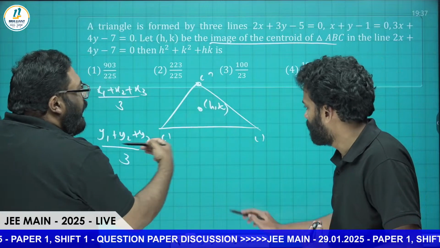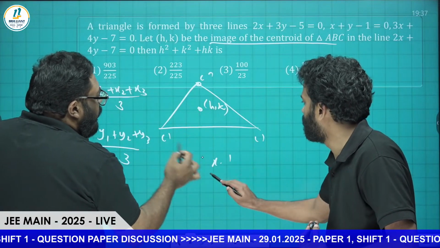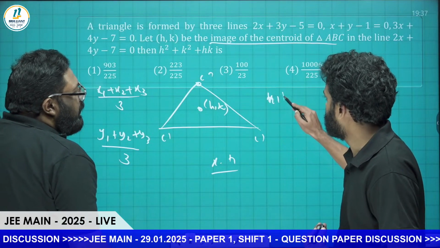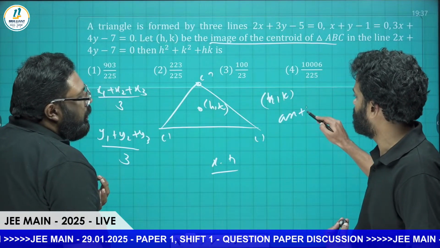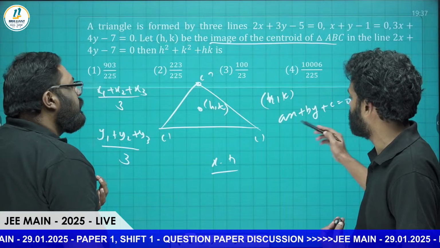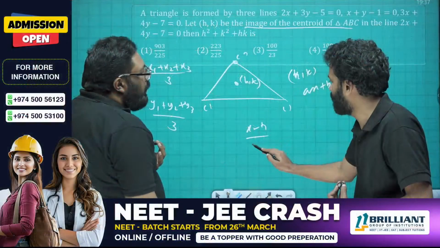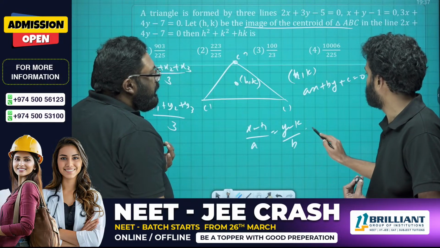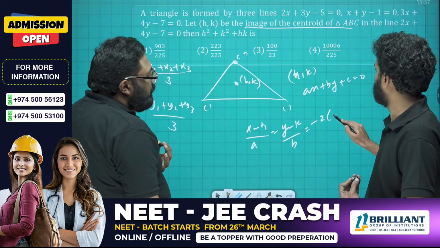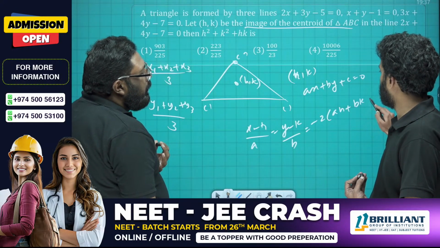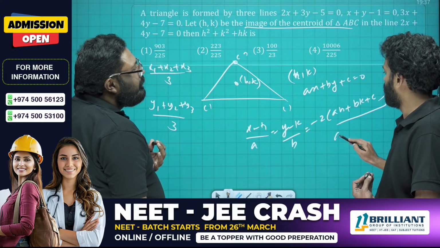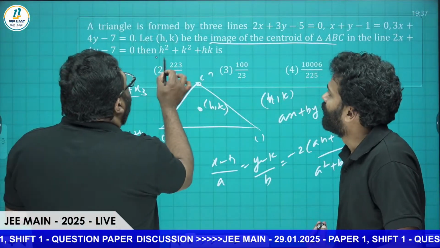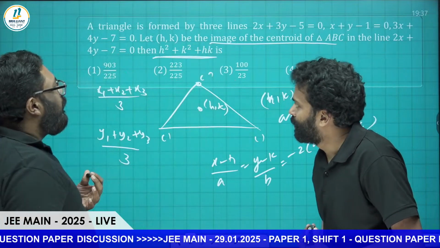And with respect to what line that you choose? If the point is (h, k) and the line is ax plus by plus c is equal to 0, the image formula is like x minus h divided by a is equal to y minus k divided by b is equal to minus 2 into (ah plus bk plus c) divided by a square plus b square. If you get h and k, then you can put that over here and you will get the value of this expression.